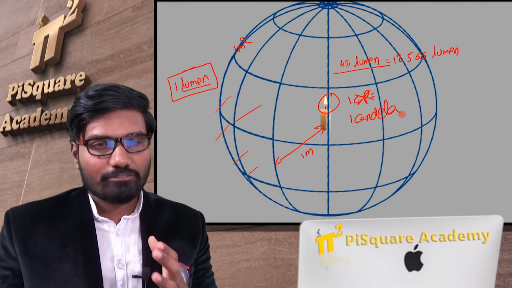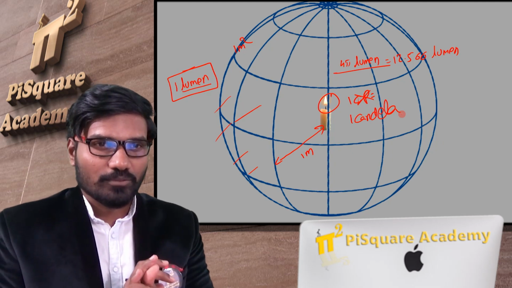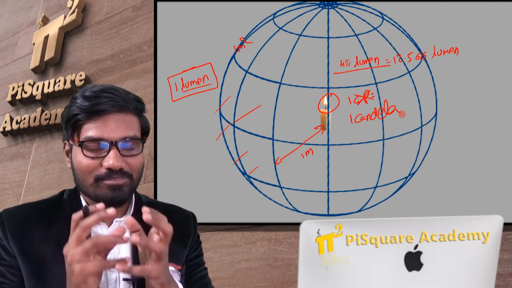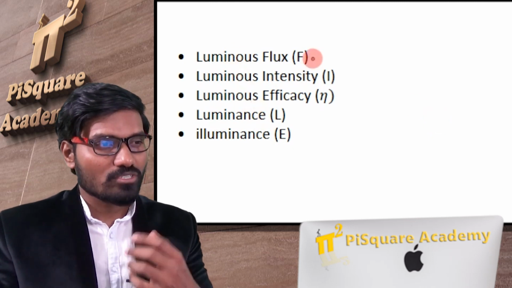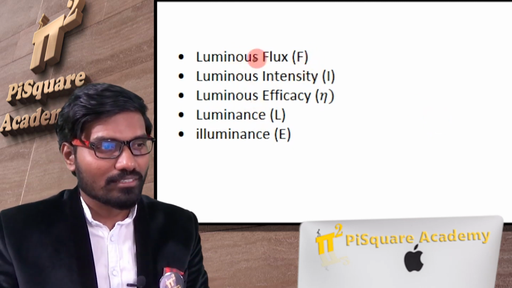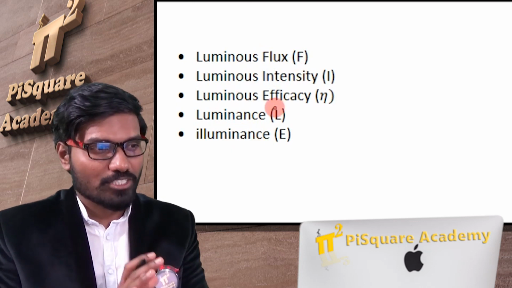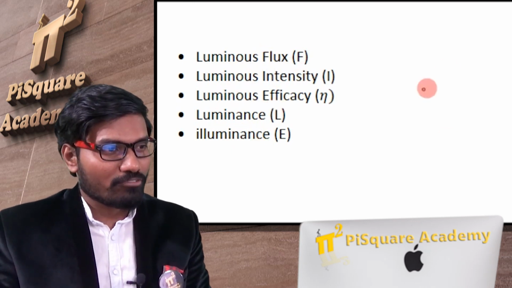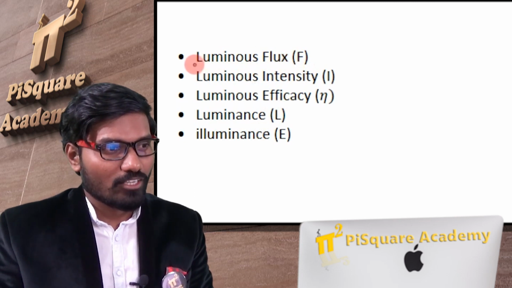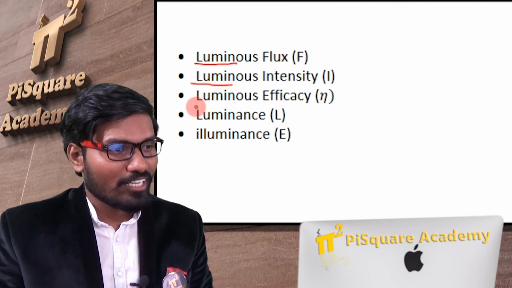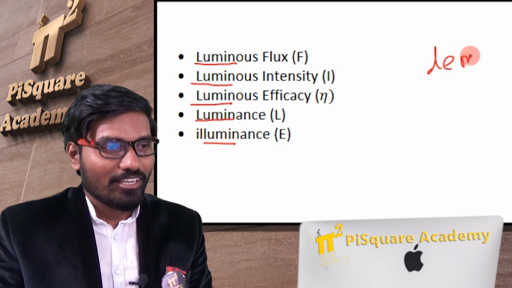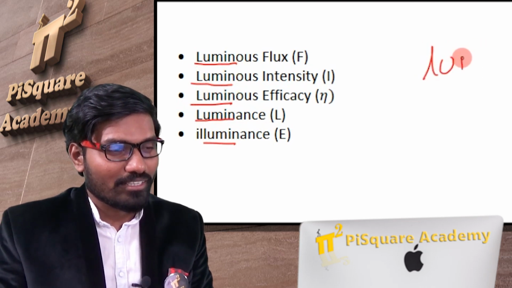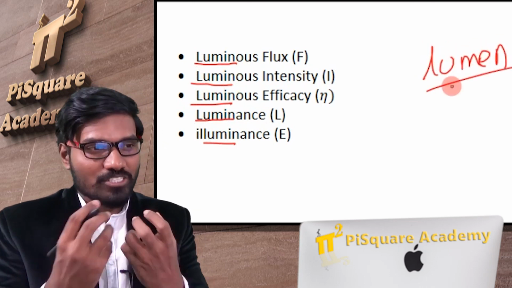Let me explain now different terms related to the terminology. These are the important terms. Of course, apart from this, there are many other terms, but these are the most commonly visible things for everybody. What is the first one? Luminous flux. Lumen. Almost everywhere lumen, L-U-M-I-N, is there. Lumen is a unit of that light intensity which is coming.